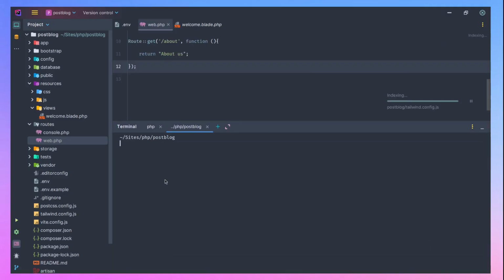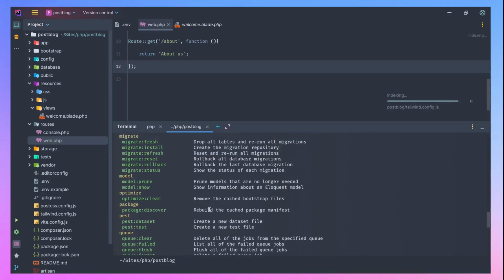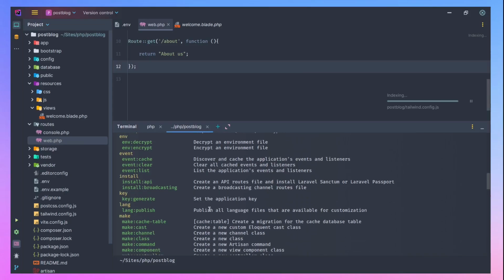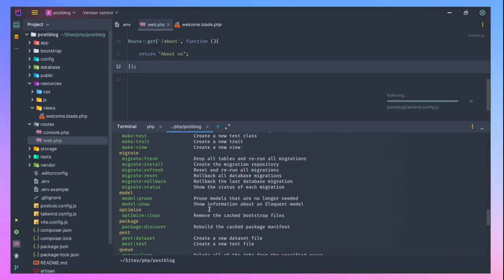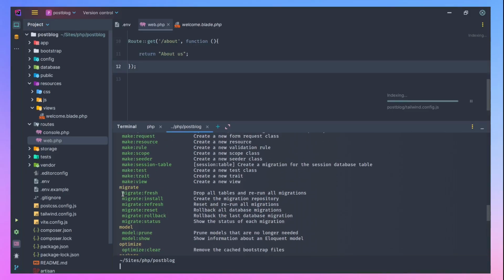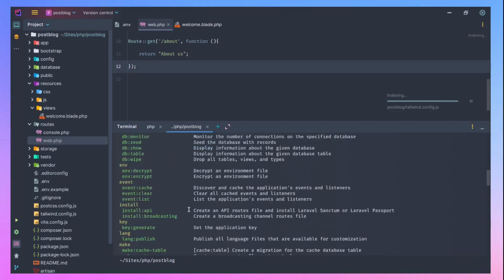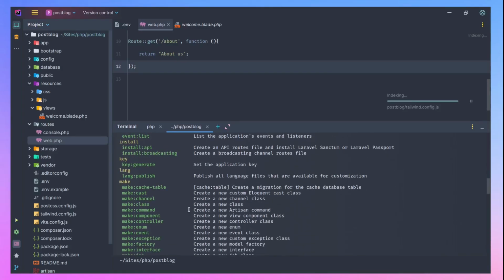Let's clear out all of this. Let's just do php artisan. I want to show you some of the commands available in Laravel. You can see a bunch of commands here. You don't need to know them offhand. You can just reach out for them when you need them. This is the command I used to migrate the other time, php artisan migrate. It's going to run all your migrations. You can do db:seed, you can do all of that. So let's go to make.